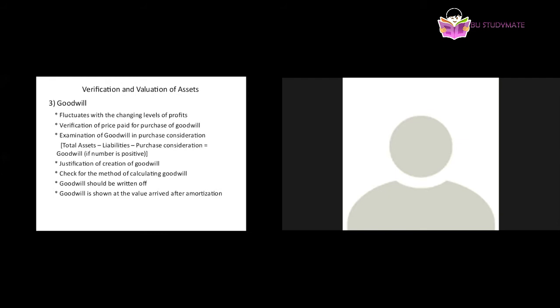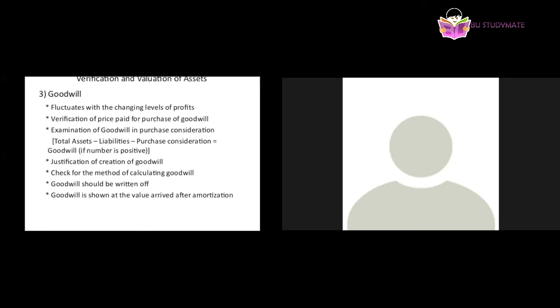So to verify or evaluate goodwill, there are some different measures especially for goodwill. So what are those? One thing, as I told, is that goodwill fluctuates with the changing levels of profits. And verification of price paid for purchase.